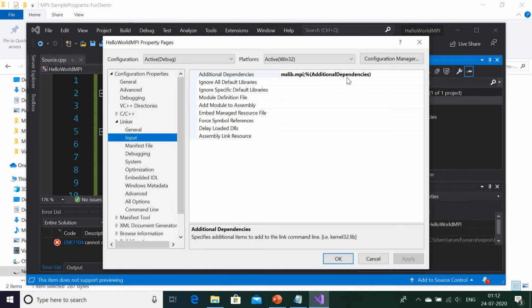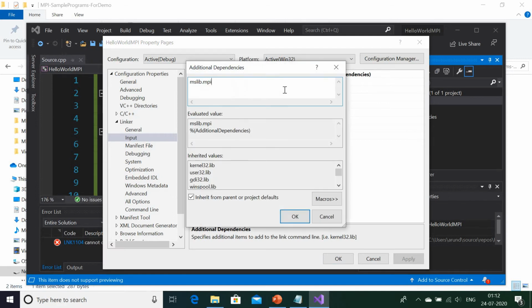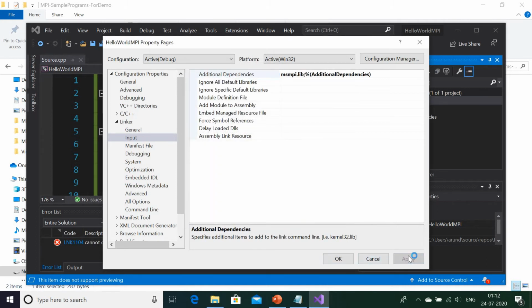Input. Sorry, it is msmpi.lib. By mistake I had given that, so that also you learn how to get rid of errors. The name of the lib file is msmpi.lib. Sorry, I'm applying it.